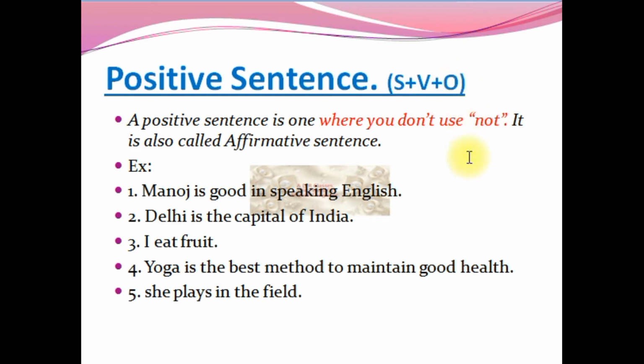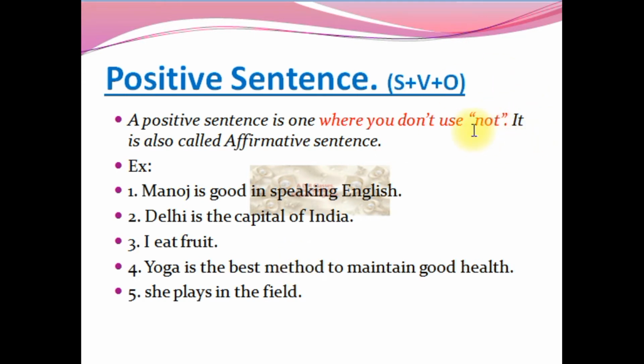Manoj is good in speaking English. So this is a kind of sentence. Delhi is the capital of India. I eat fruit. Yoga is the best method to maintain good health. She plays in the field. So these are the 5 examples that I have taken. See here, nowhere have I mentioned not. So this is superficially called a positive sentence. Just to make it simple, if we don't use the word not, it is called a positive sentence.